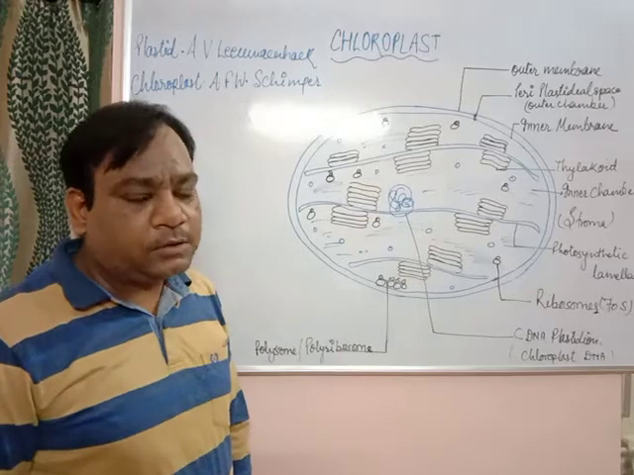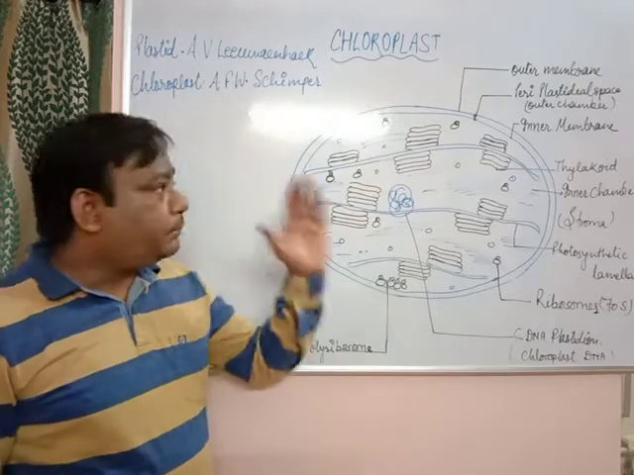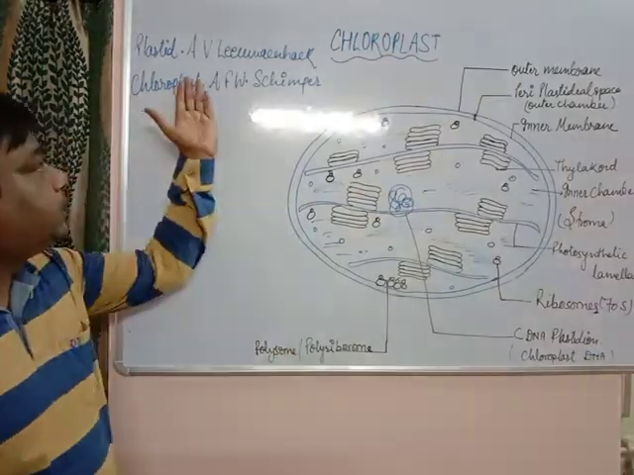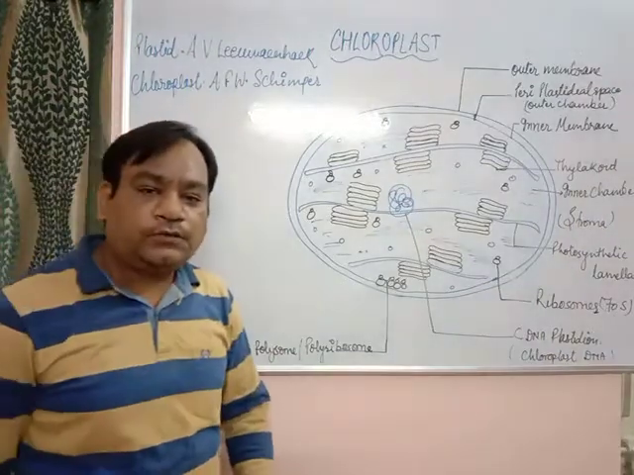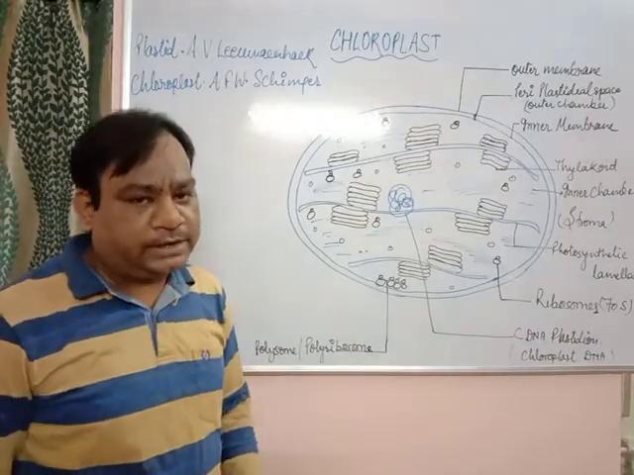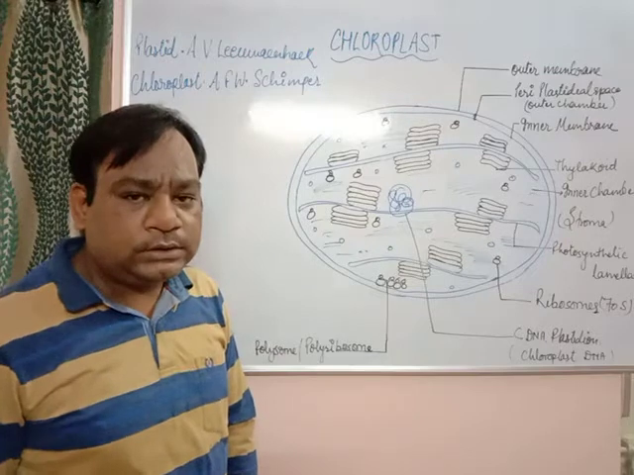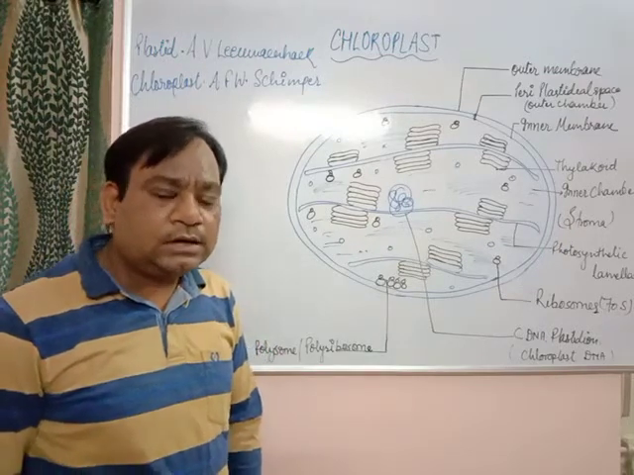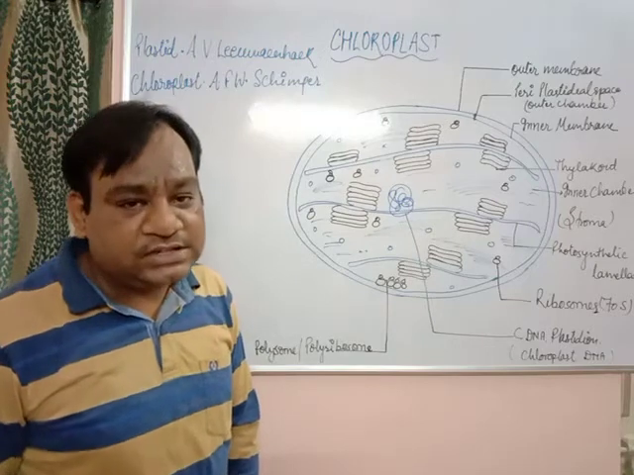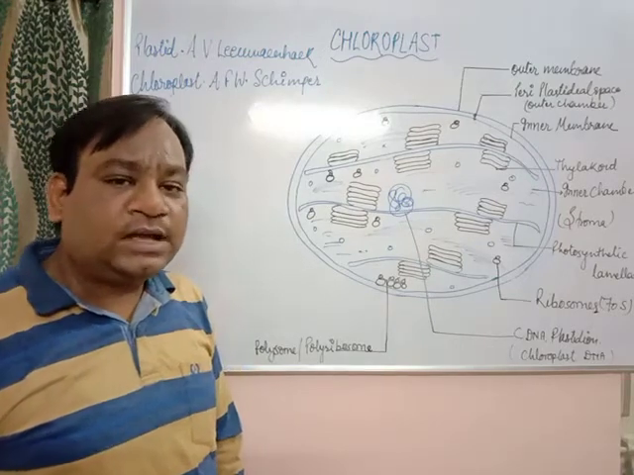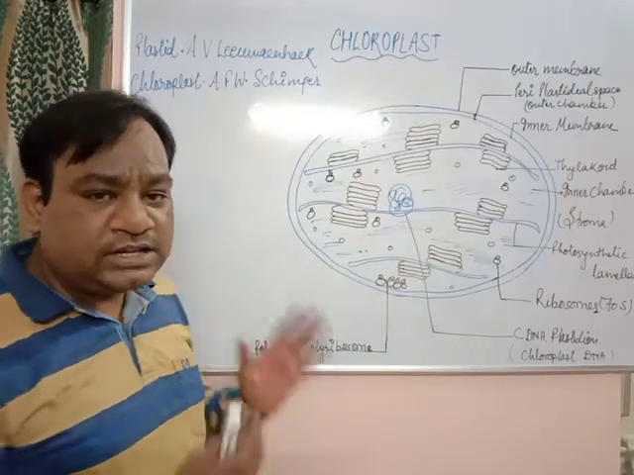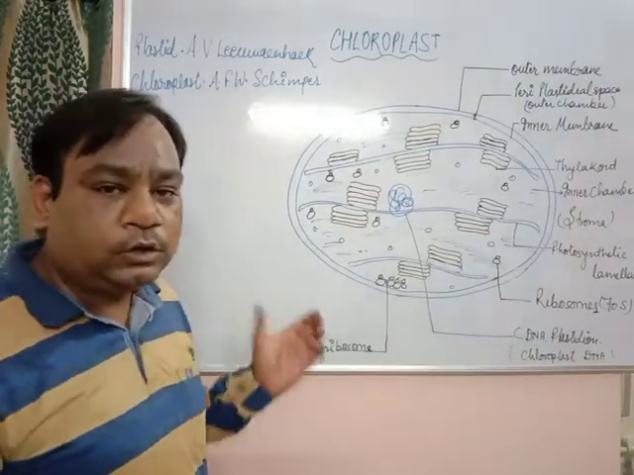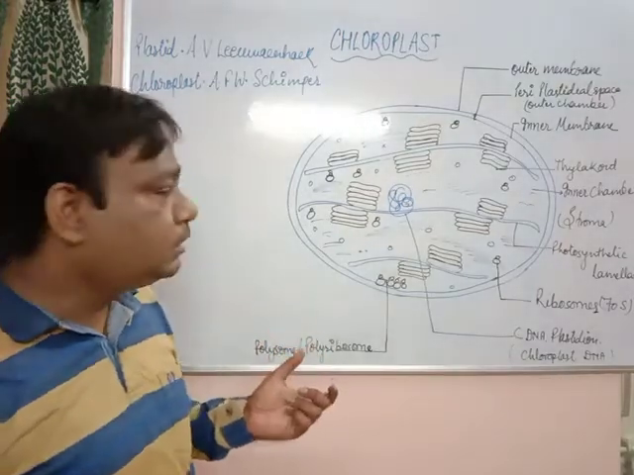Today's topic is about the plastid. Plastid was first discovered by the scientist Antony von Leeuwenhoek. As you all know, plastids are of three types: leucoplast, chloroplast, and chromoplast. Leucoplasts are colorless, chloroplast is green in color, and the chromoplast is a different type of color. Today I am discussing the chloroplast, the green plastid.